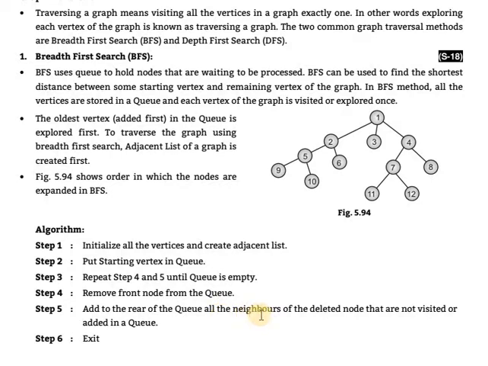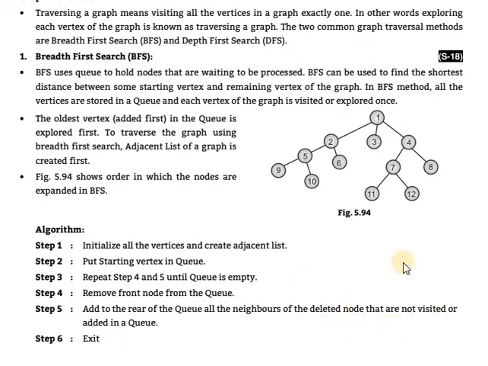All neighbors of the deleted node that are not visited or added in a queue. Which element is removed in the fourth step, that node's neighbors or adjacent nodes will be inserted through the rear, if they are not visited or not already added in the queue. Means in the queue, each node is added only one time. If a node was added previously, then we do not add it again.